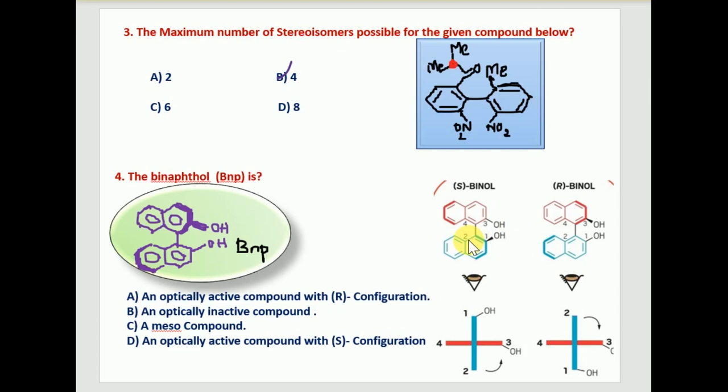Now the question is whether it is the R configuration or the S configuration. How can we say whether it is R or S? See, a thick line means it is nearer to the observer, which is represented in the horizontal plane, and a normal line means, as I said, far from the observer, which is represented vertically.